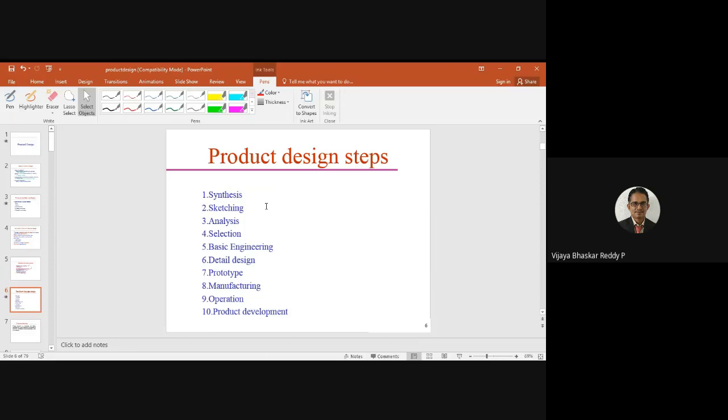Okay, then we are able to select that particular product design. After selection, we come to basic engineering aspects. What are the basic engineering aspects? When you are going to produce that product, what are the basic aspects? Whether it is an electrical problem, or a robotics problem, or a mechanical problem, or production oriented, or industrial oriented, or electronics, or any type of people who are involved, they can design the basic engineering aspects.